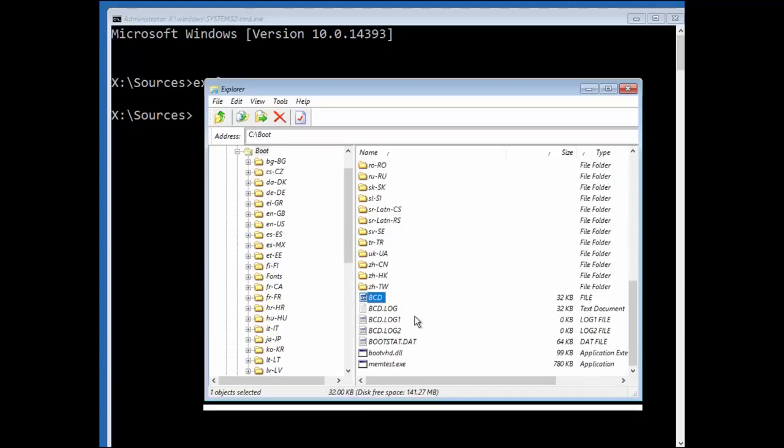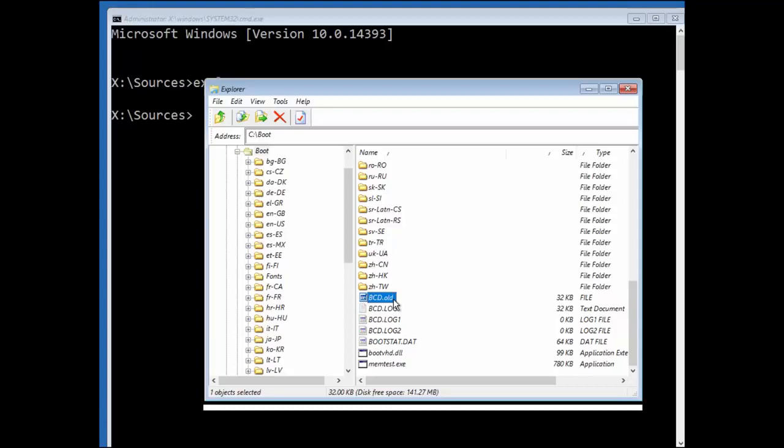So, this file is causing this trouble. I will not delete it. I will just rename it to anything, because if this process won't work for you, you can go back and rename it to BCD. I will add .old at the end. So this file is useless now, and the system will ignore it.